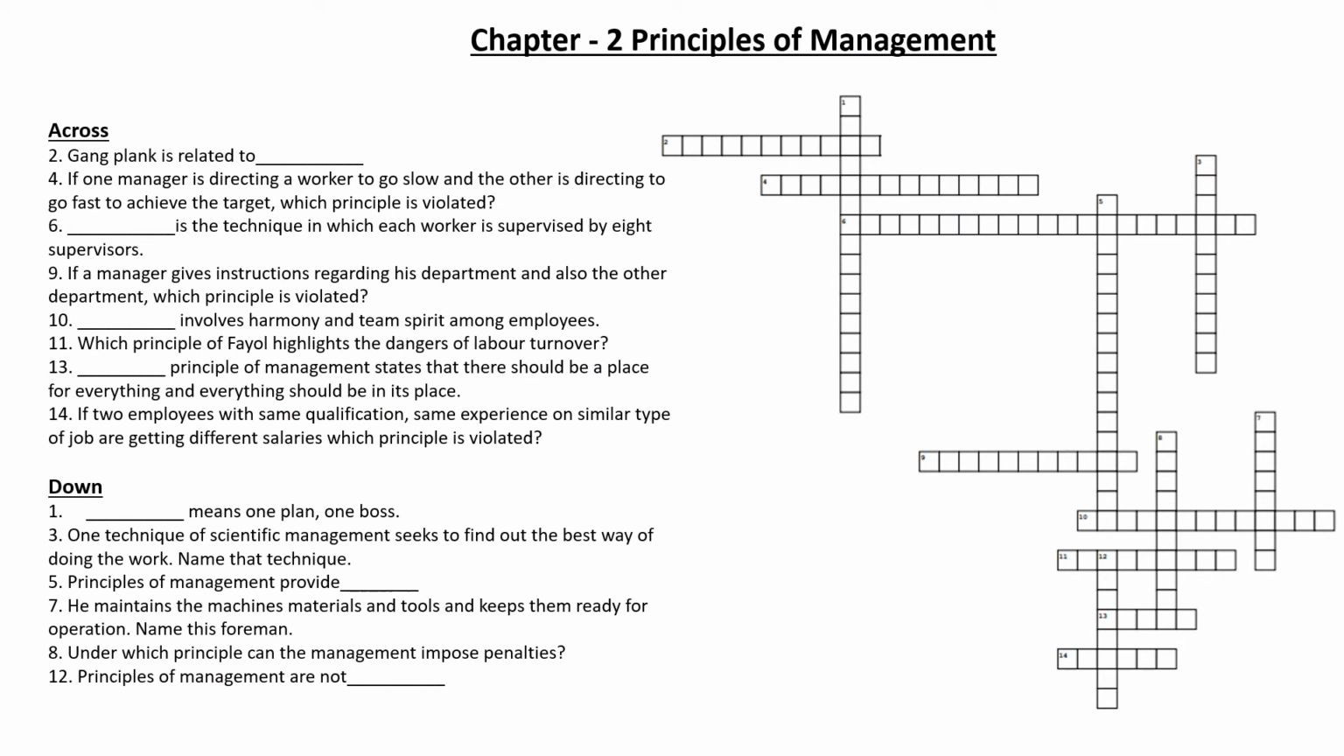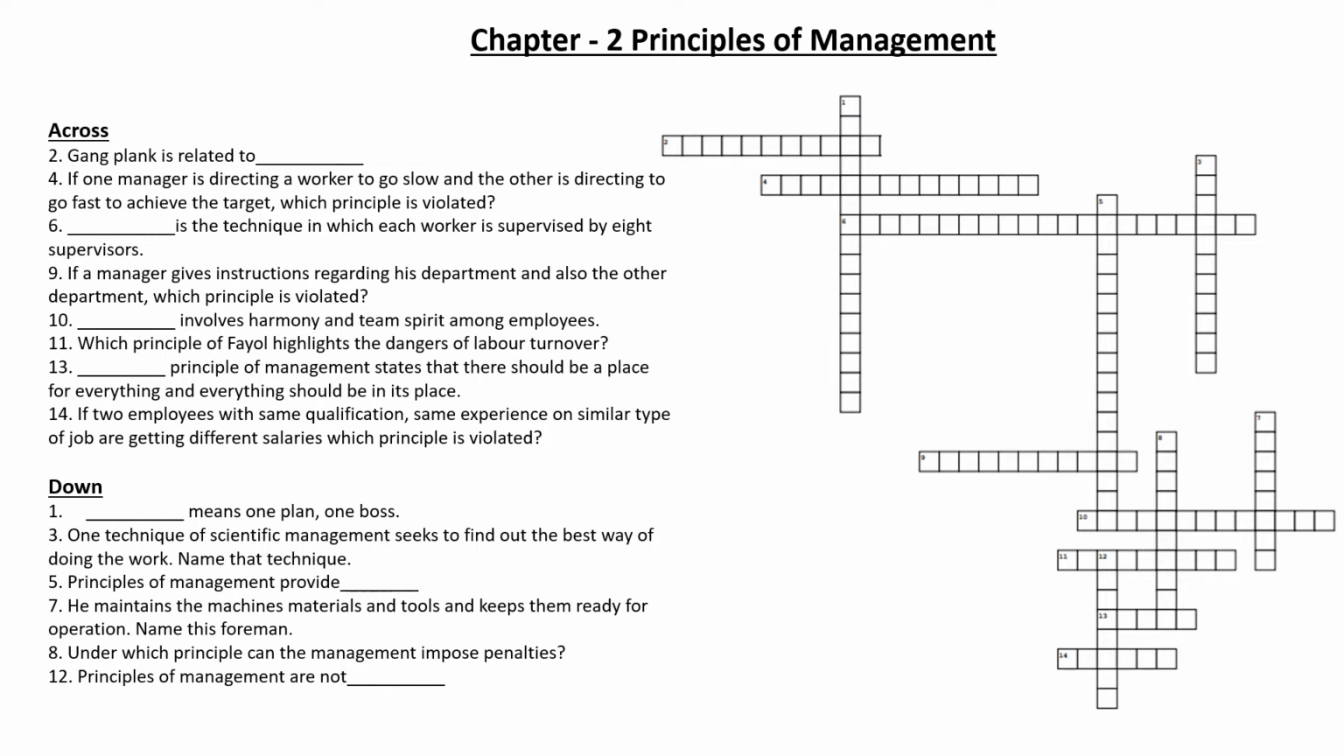So let's see this crossword puzzle on the page right in front of you. There are certain hints on the left side of the page and the crossword puzzle on the right side of the page. So we will read these hints one by one and try to fill the crossword. This is a crossword on chapter 2, Principles of Management. Let's read the first statement.